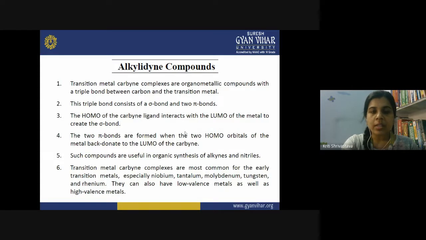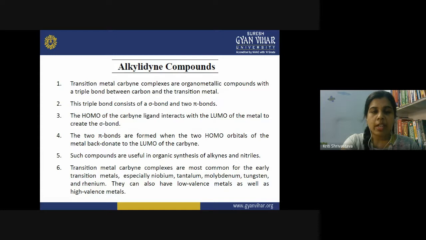Now how are these bonds formed? The HOMO of the carbene ligand, that is the highest occupied molecular orbital, interacts with the LUMO of the metal to create a sigma bond, and then after the formation of the sigma bond, two pi bonds are formed when the two HOMO orbitals of the metal back donate to the LUMO of the carbene.